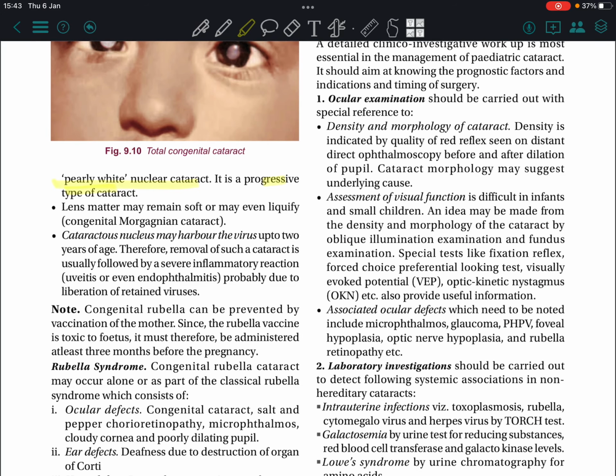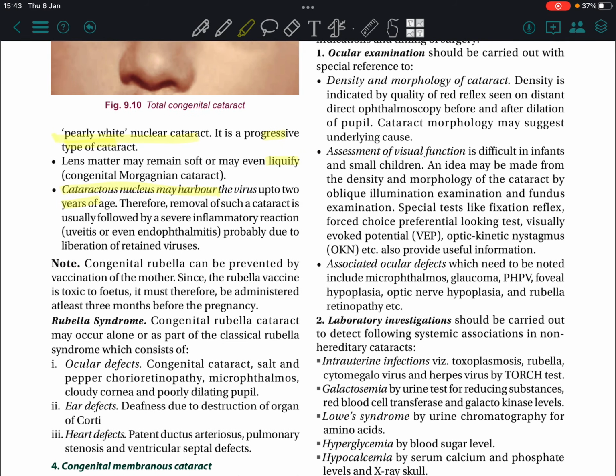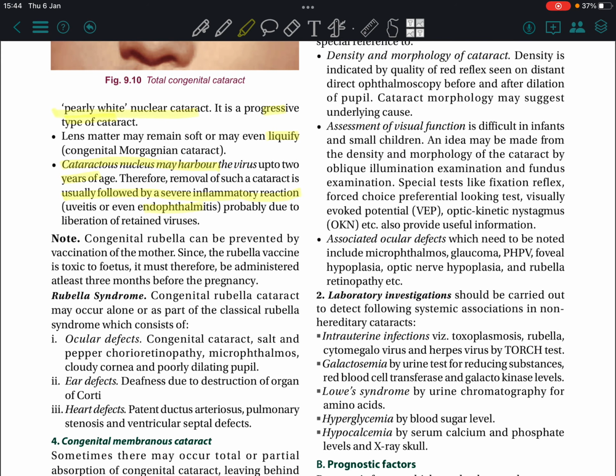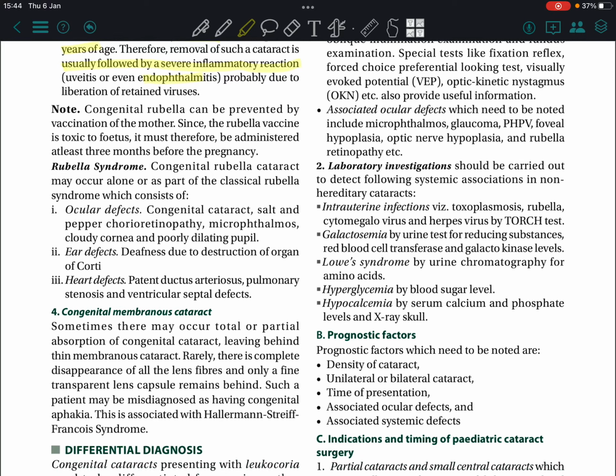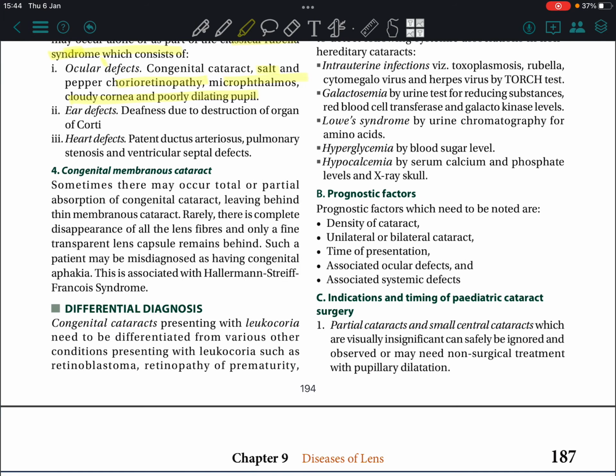Lens matter may remain soft or may even liquefy. The cataractous nucleus may harbor the virus up to 2 years of age. Therefore, removal of such a cataract is usually followed by a severe inflammatory reaction, uveitis or even endophthalmitis. Note rubella syndrome. The classical rubella syndrome consists of ocular features: congenital cataract, salt and pepper chorioretinopathy, microphthalmos, cloudy cornea, poorly dilated pupil; and ear defects, heart defects, etc. Congenital membranous cataract is also one of the cataracts.